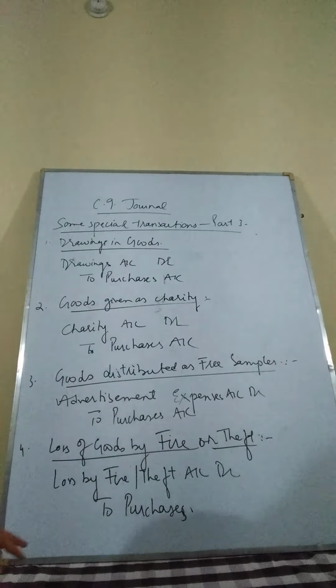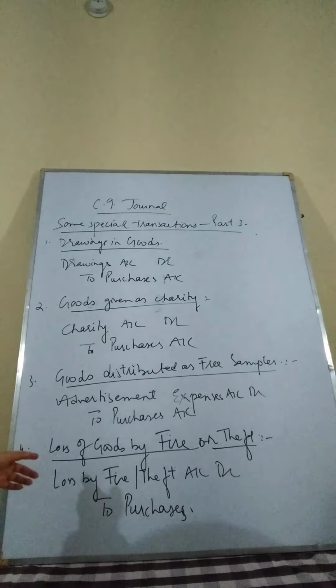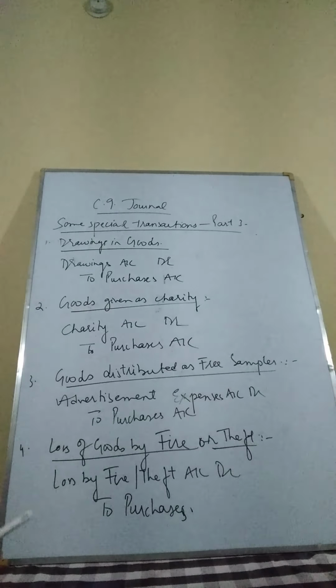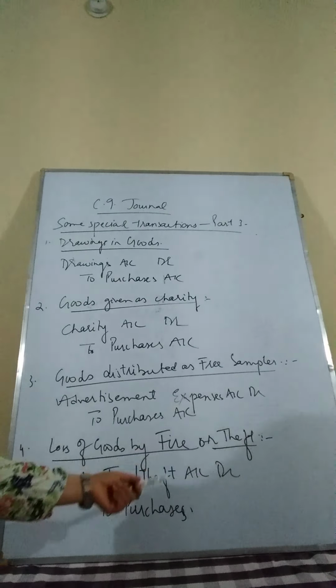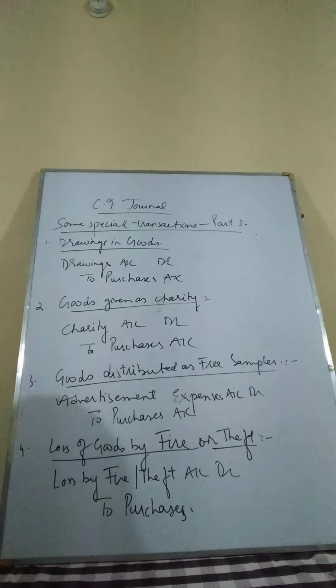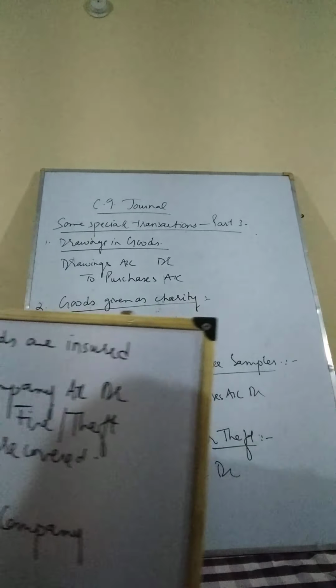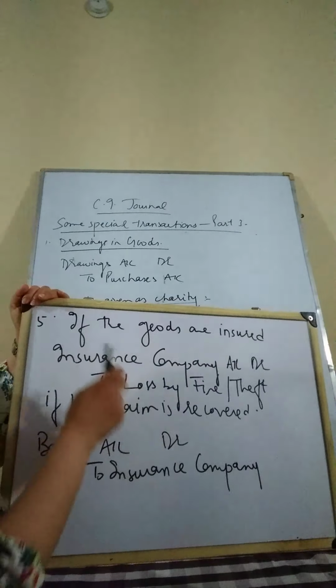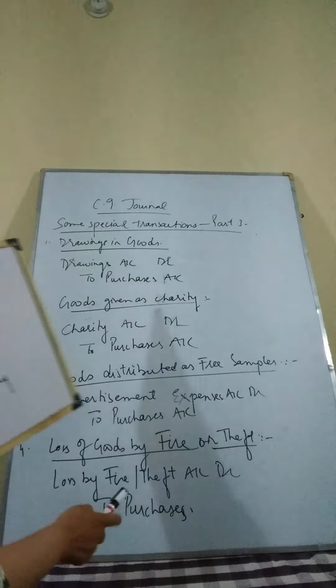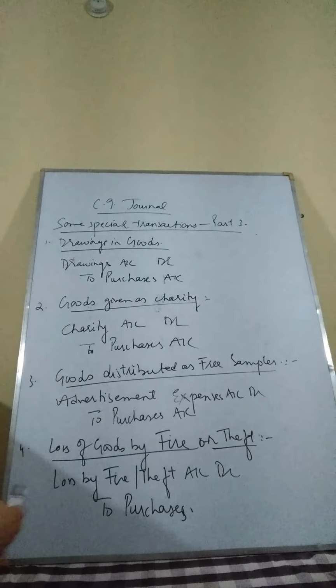One more important element that we are going to cover today will be the loss of goods by fire or theft. In case there is a fire or theft and the stock of goods has been reduced, the journal will be loss by fire or theft, as the case may be, to purchases account. Now here one more treatment is also very important, whether the goods have been insured or not. If the goods are insured and there is a loss by fire or theft, this entry will be made first, loss by fire to purchases with the entire loss.